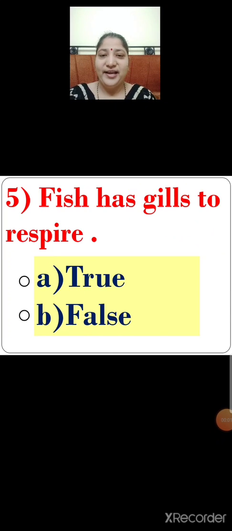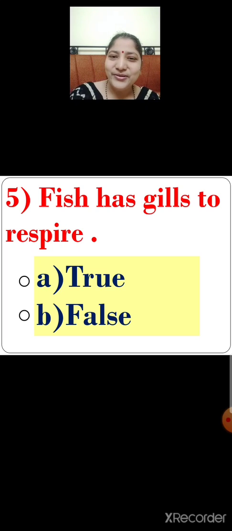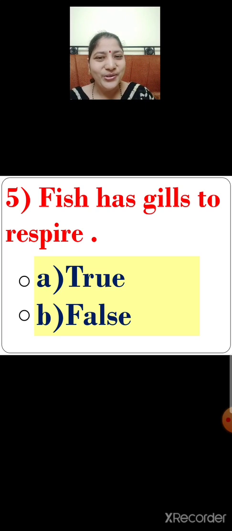Next, number 5. Fish has gills to respire. Listen carefully, children. Fish has gills to respire. To respire means to breathe. As human beings, we have a nose to breathe in. Same way, fish has gills to respire. They use their gills to respire. So, is this statement true? Yes, this statement is true.